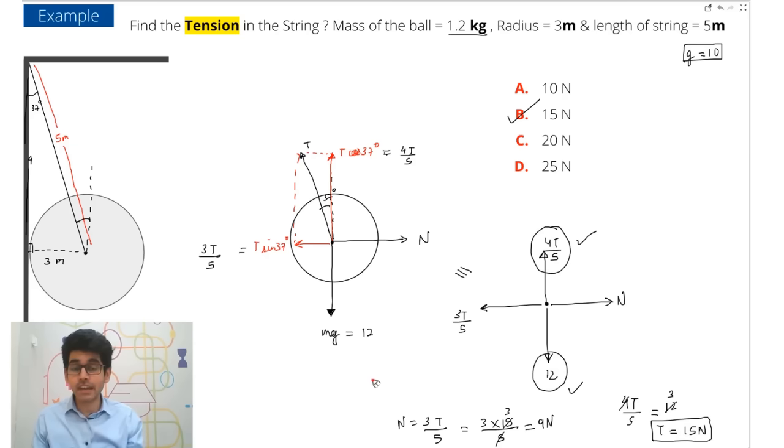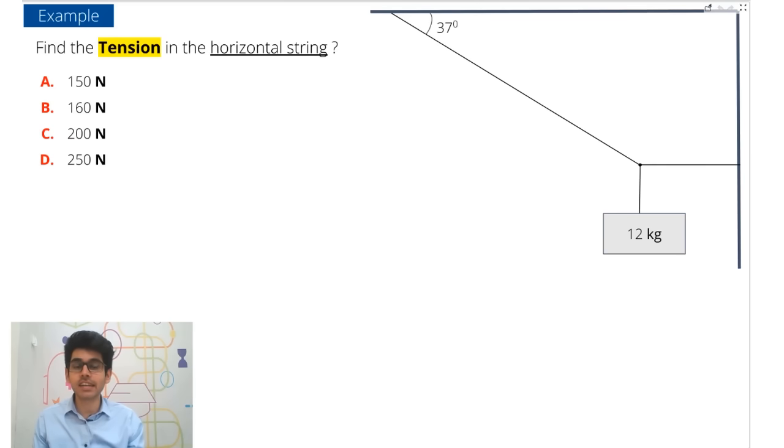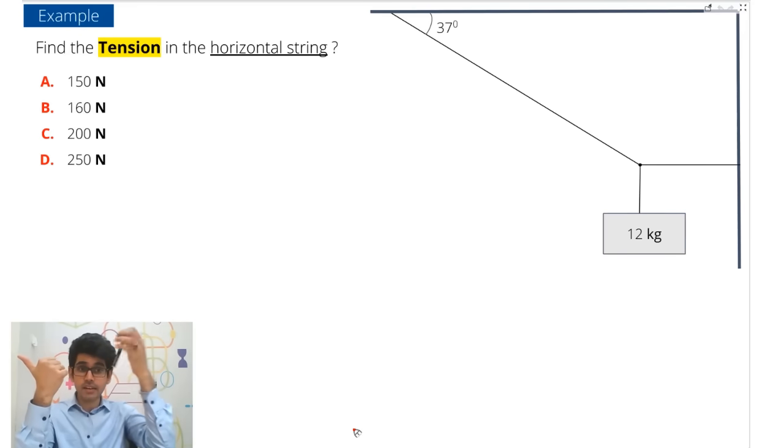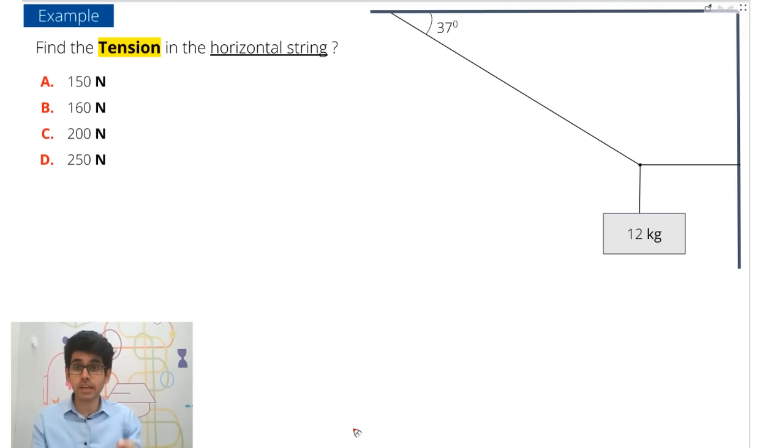So great. Now let's increase the level and have a look at the next question. This is a very similar question. Here you have three strings, one string, the second string, and the third string. You have to find the tension in the horizontal string. So that means you have to find the tension here. Now let's quickly solve this question like a pro. Let's call the tension here T, in this string T1, and in this string T2.